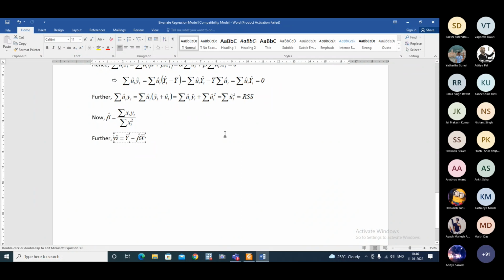There is a difference between estimator and estimate. Estimator is basically the formula. An estimate is a particular value that we get by using the data. So these are OLS estimators because we are getting these expressions by using the method of OLS, ordinary least squares.